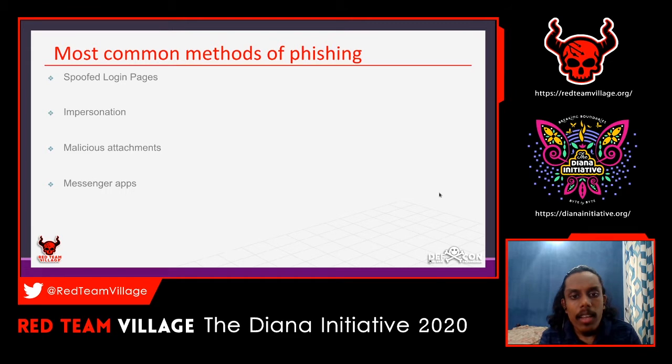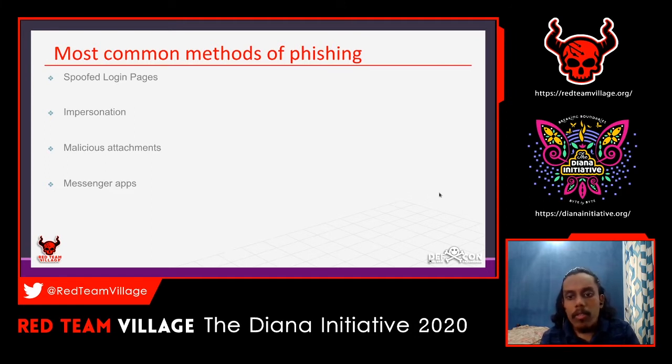With malicious attachments, it's a common thing that we regularly see attachments in our spam box, or sometimes in our inbox also. It says this is your credit details, or your bank statement, or your GST invoice, or your purchase history, or something like that.